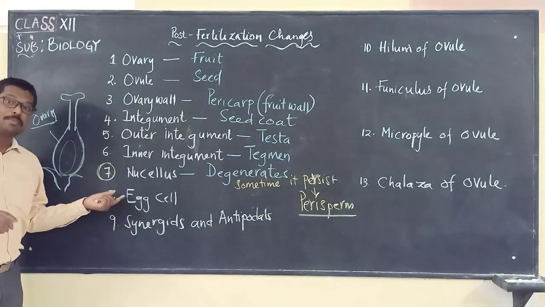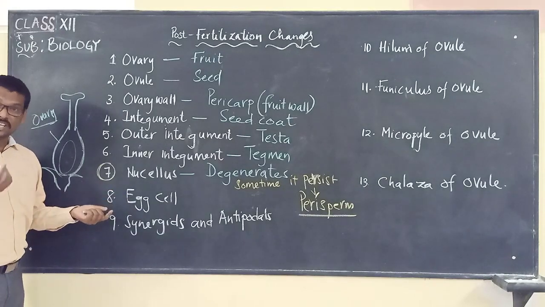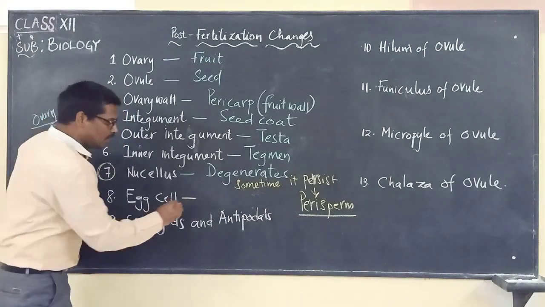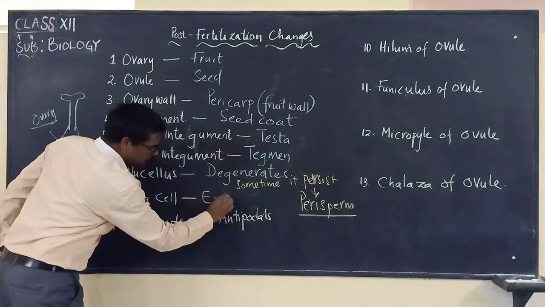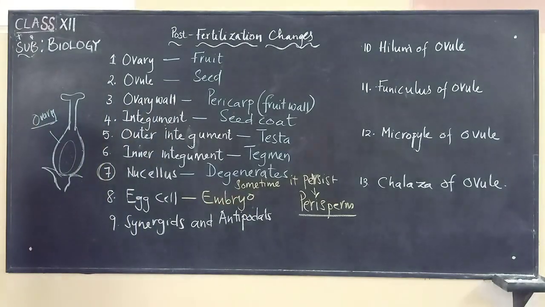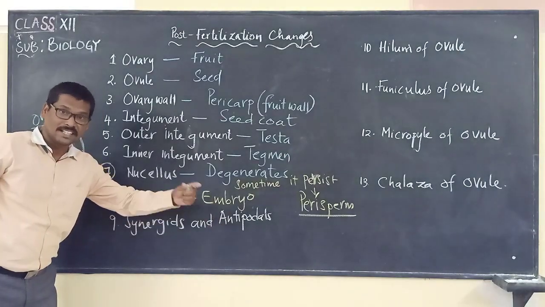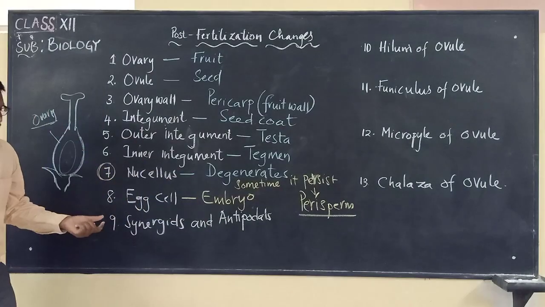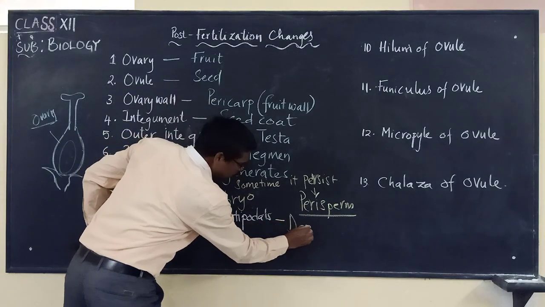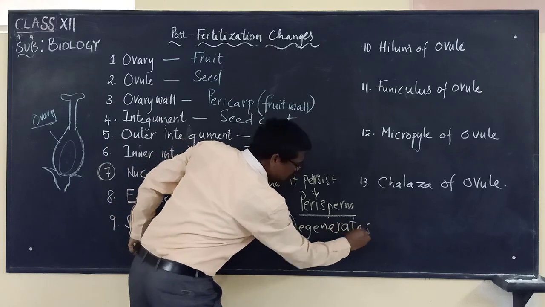And now, what happens to the egg cell when it is fertilized? It changes into a zygote, and the zygote develops into the embryo. And the synergids and antipodal cells that are there in the embryo sac of the ovule will also get degenerated.